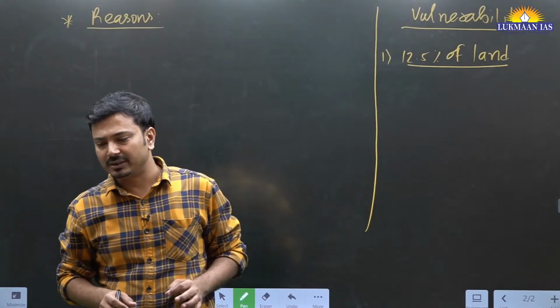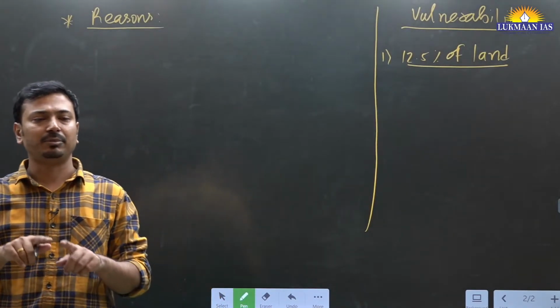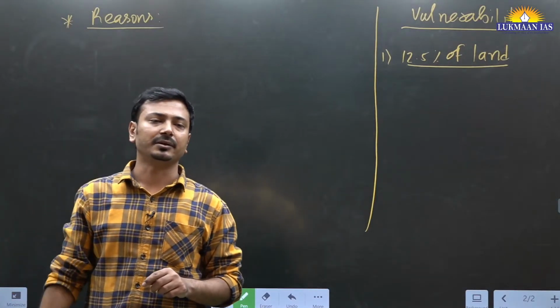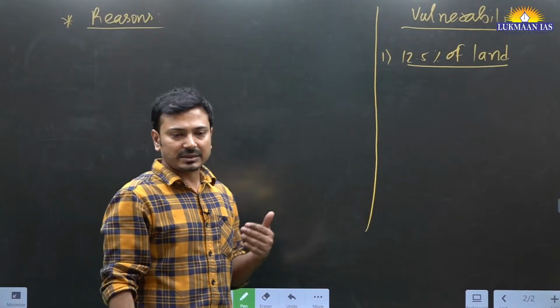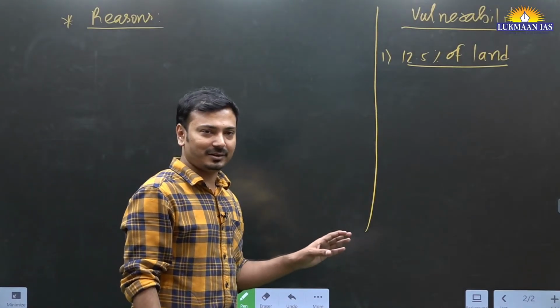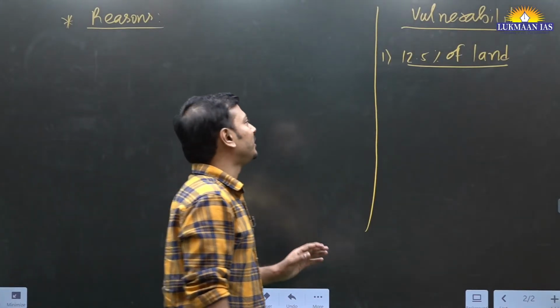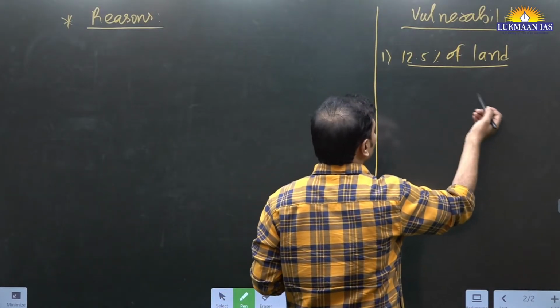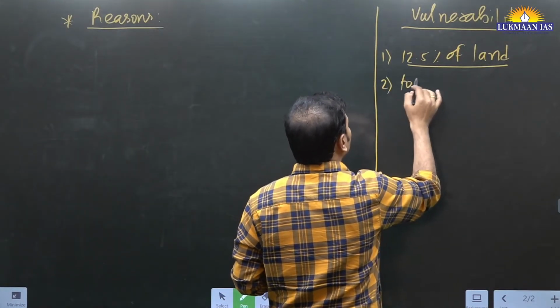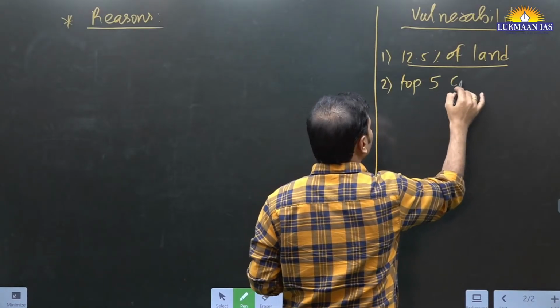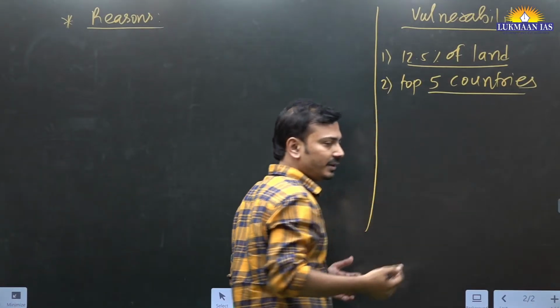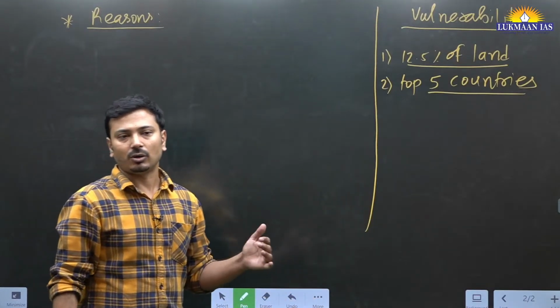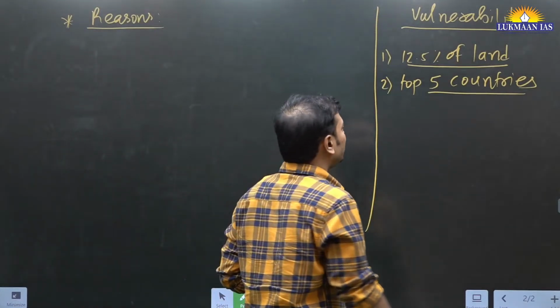Facts, basic points, how to write them: when you are writing an answer, make a box on the right and mention the highlights of the answer there. Of course, they should be factually correct. The data should be factually correct. 12.5% of the land, then we can say India is among the top 5 landslide-prone, vulnerable countries in the world.